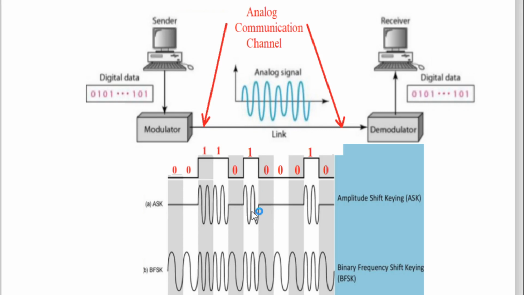Then again logic 1. Now see here, this sine wave is there for only 1 millisecond and this is for 2 milliseconds. So in this way, now here continuously three 0s means I will put 0 volt for 3 milliseconds. And in this way, by using a logic of changing the amplitude, means shifting the amplitude from high amplitude to low amplitude, digital information is passed on this analog communication channel. So this is called amplitude shift keying. Next one is